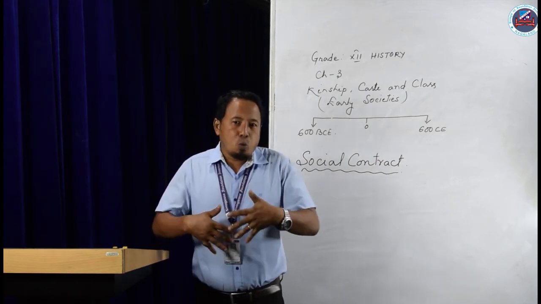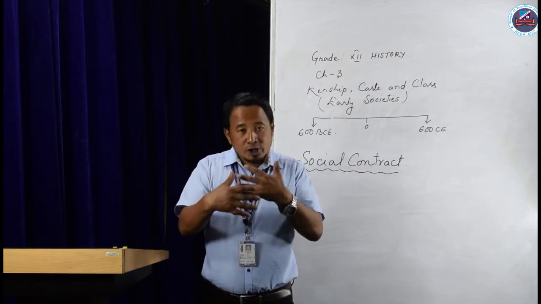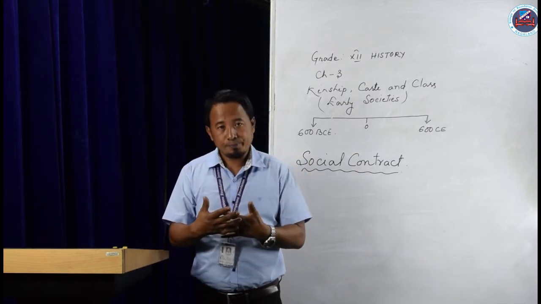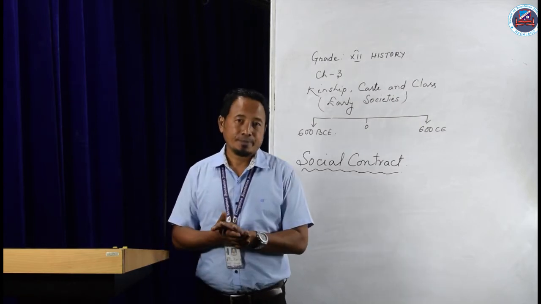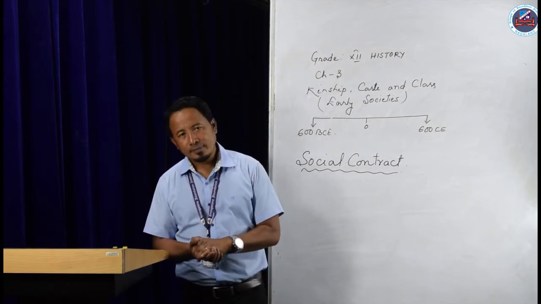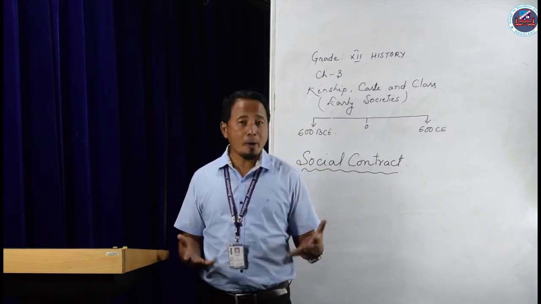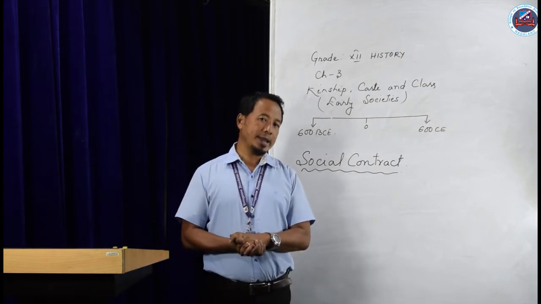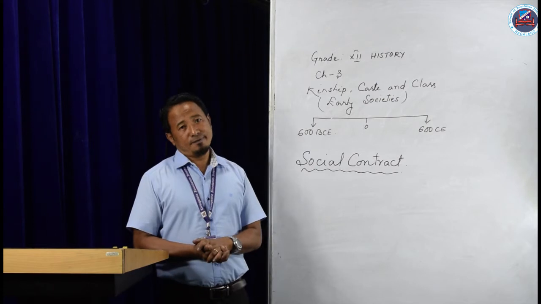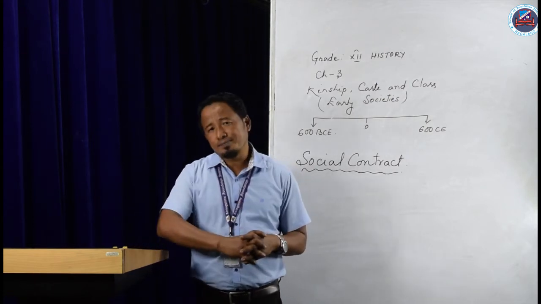People wanted to have more and more. They became greedy. As a result, many criminals came into being. Thieves and robbers emerged in the society, and now the people's life became fully disturbed.